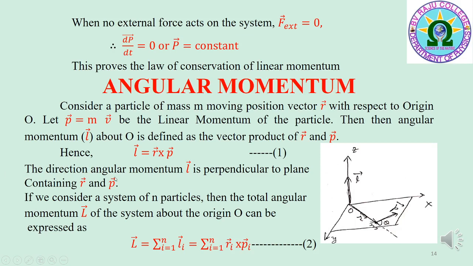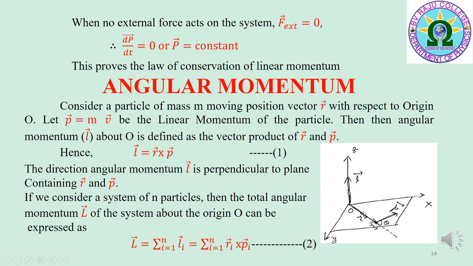The direction of angular momentum L bar is perpendicular to the plane containing r bar and p bar. This is shown in the diagram. The diagram shows the particle is rotating in the xy plane about the z axis. The angular momentum L bar is along the z direction, that is perpendicular to the xy plane.